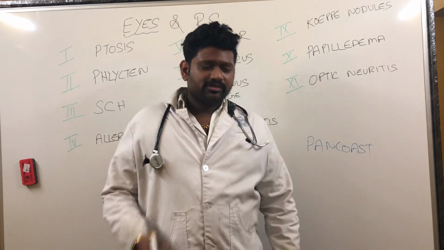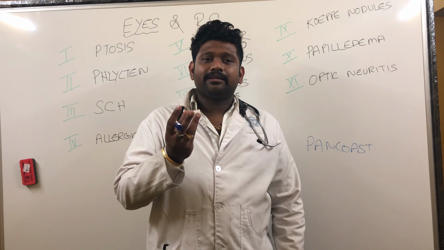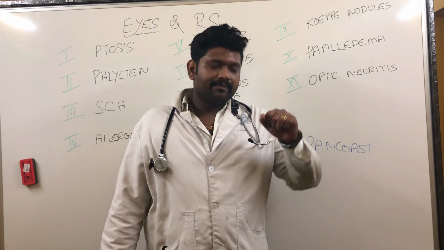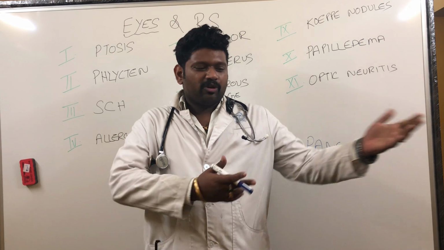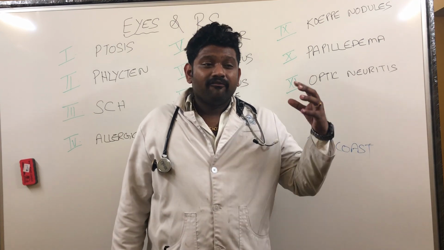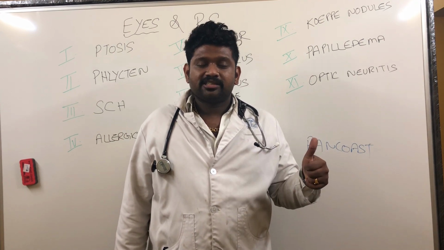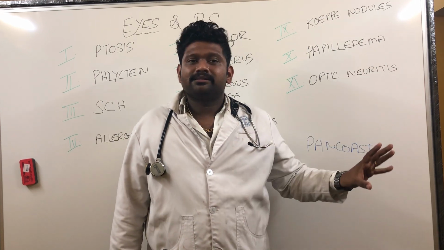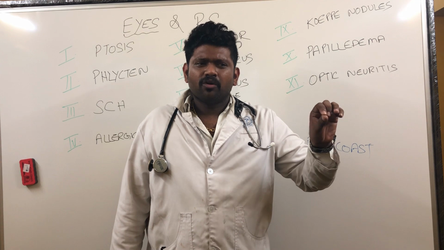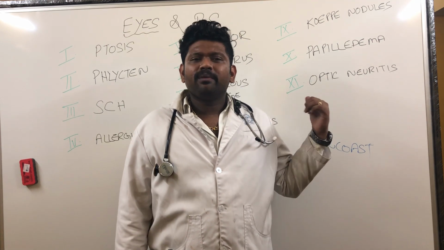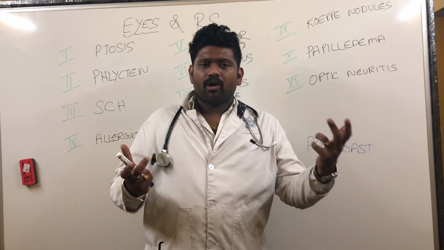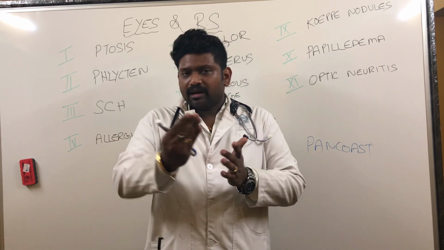So you see how many things we can find just by examining the eyes. So don't just think that if it's a respiratory case, patients come with cough, with breathlessness, there is no role of any systemic examination. If you are a good pulmonologist, you should be good in systemic examination. When you examine all the parts, each and every part may give you a clue. By just seeing the eyes, please see how many points you can find and come to a diagnosis. I will just give a recap, what eye finding and what diagnosis, and with that we'll conclude the talk.